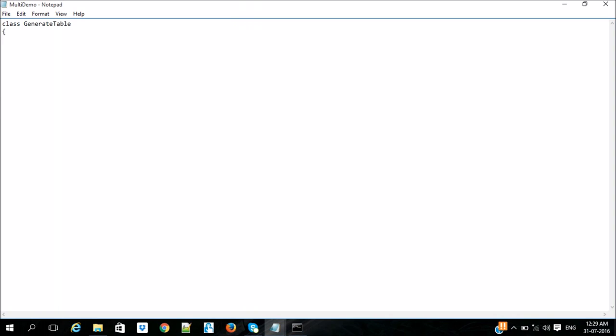I am creating a method printTable, which will print the mathematical tables.